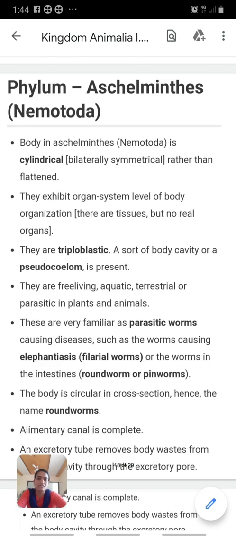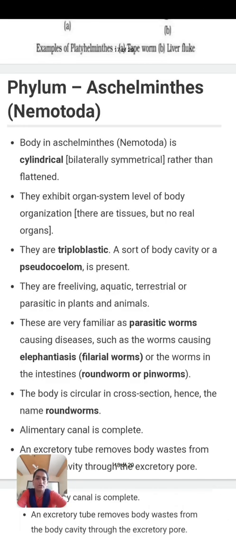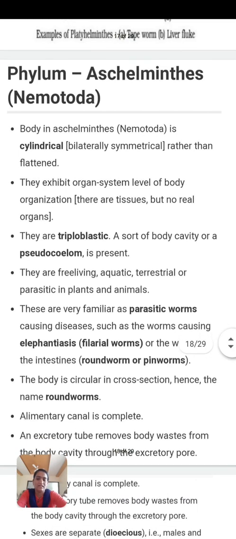The body in Aschelminthes is cylindrical, and they are bilaterally symmetrical. They exhibit the organ system level of organization. They are triploblastic, meaning they have 3 germ layers: ectoderm, mesoderm and endoderm. The body cavity is a pseudocoelom. They are pseudocoelomate, which means they have a false body cavity.